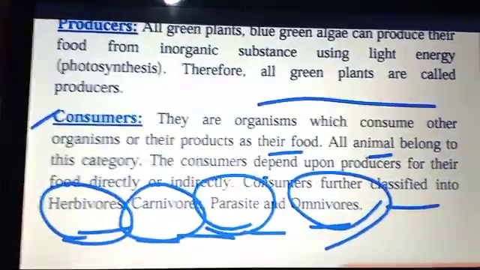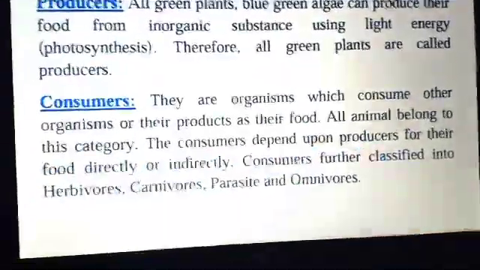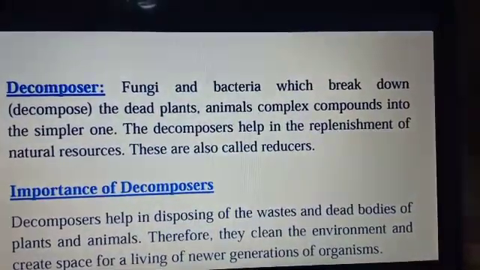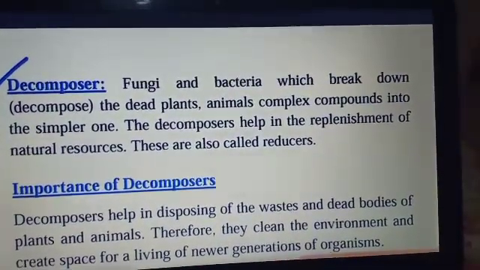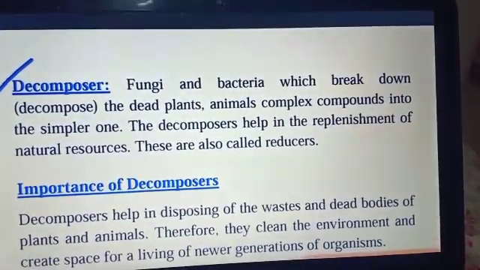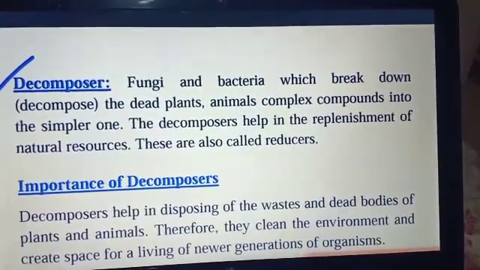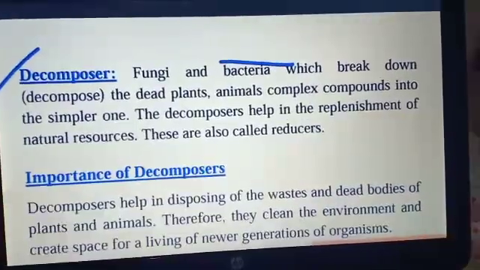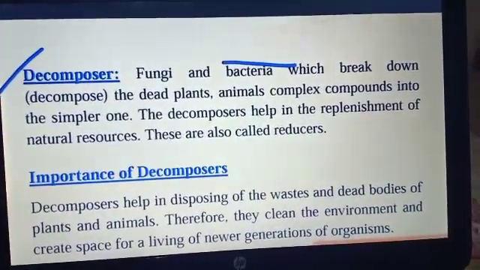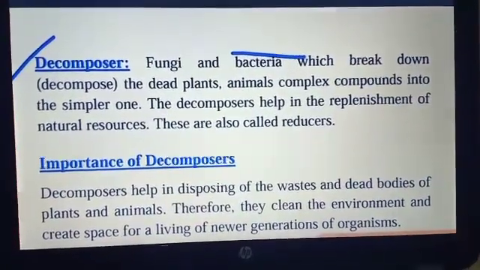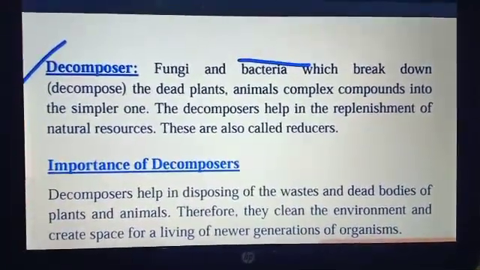The consumers are further classified into four types: herbivores, carnivores, parasites and omnivores. One more is the saprophyte, but here only four are there. That is the decomposer, also called the saprophyte or the decomposer. And this decomposer is most important, because it also plays a major role in the biogeochemical cycle.